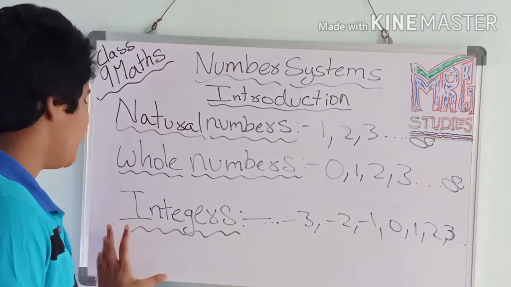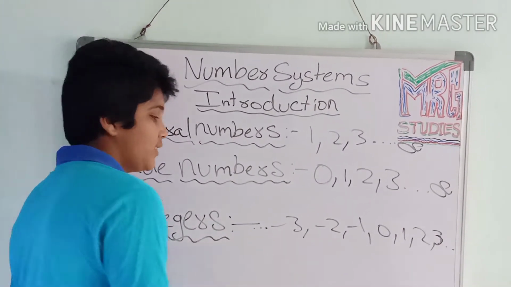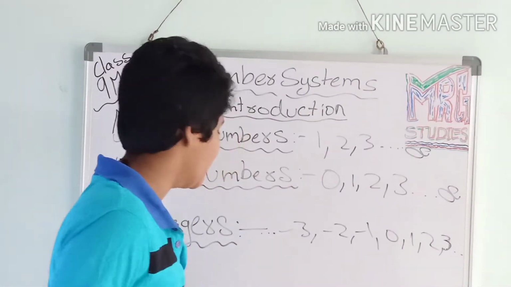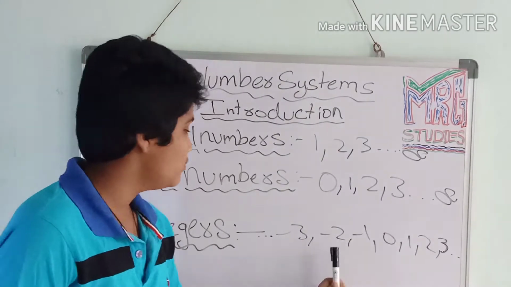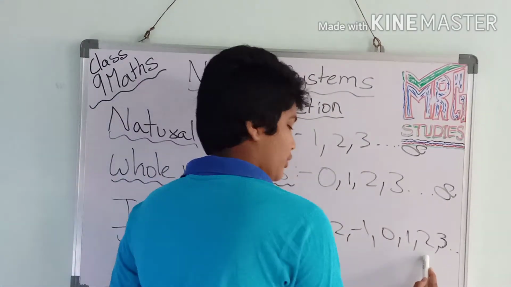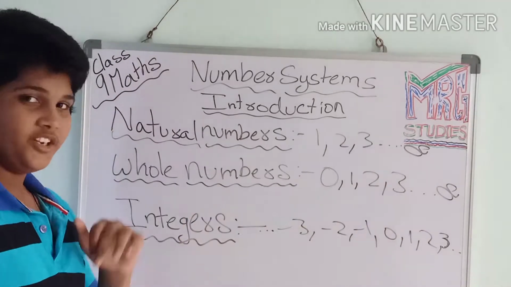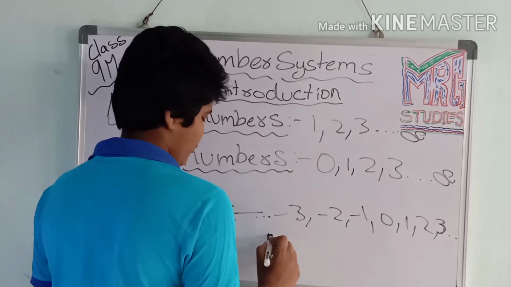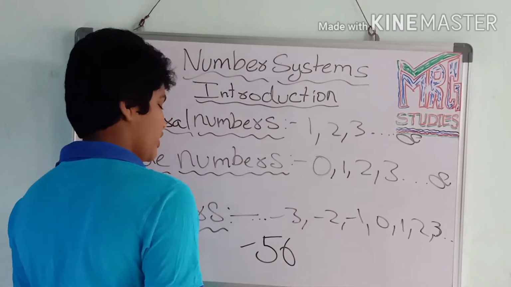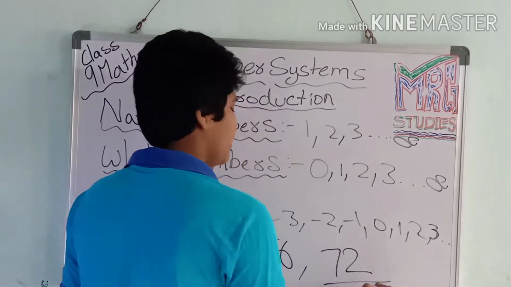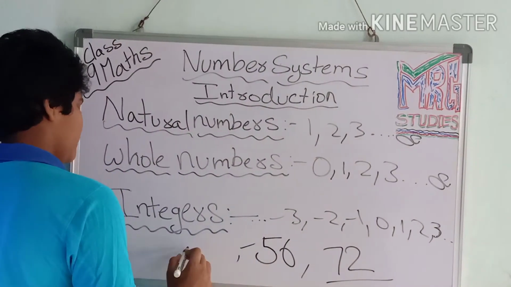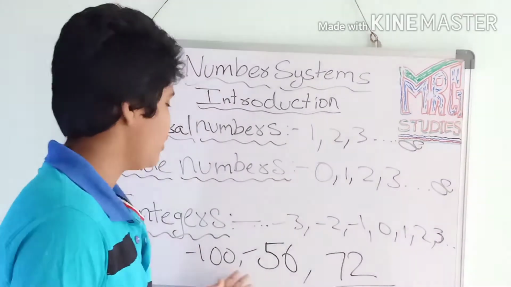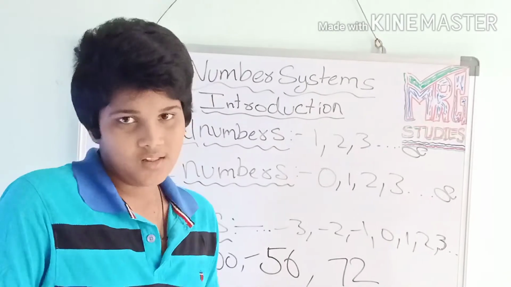Now, integers. The whole numbers and negative numbers together are called integers. See here, negative numbers -3, -2, -1, and whole numbers 0, 1, 2, 3. These are all integers. For example, this is also an integer, this is also an integer, and this is also an integer. The negative numbers and the whole numbers are the integers.